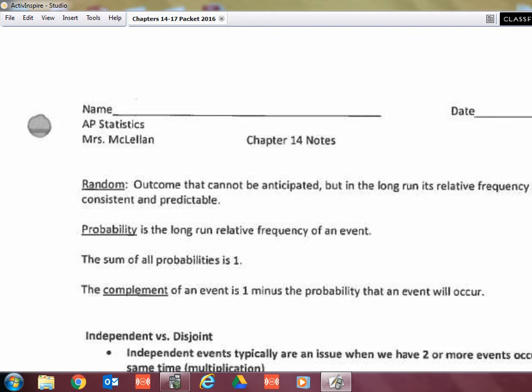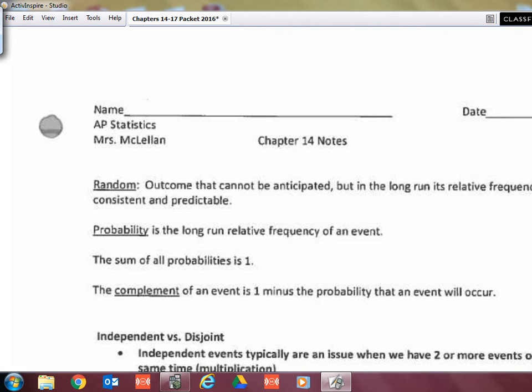So we know how important random is, but random is an outcome that you cannot anticipate. Okay, you don't know what the next flip on my coin will result in. However, the long run relative frequency actually is consistent and predictable. So in the long run, what proportion of the times will I get heads on my coin? 50%, and 50% I'll get tails. Okay, so see, the long run relative frequency actually is consistent and predictable.